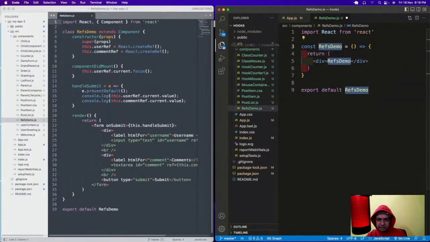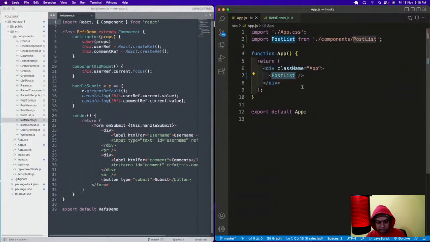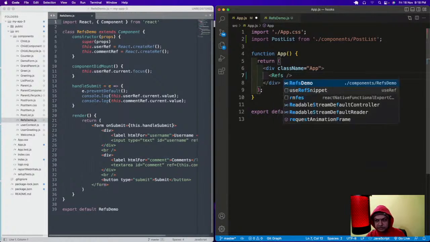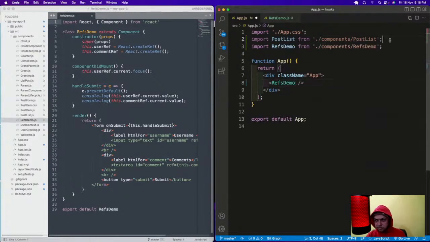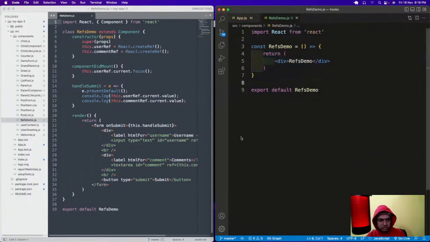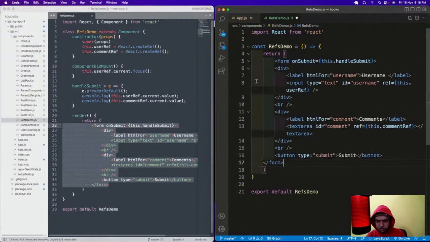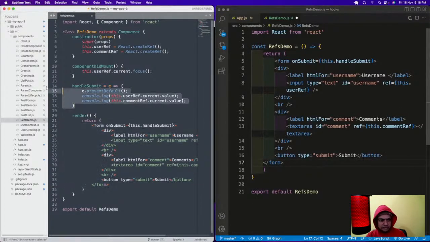Here again we have a different refs demo, and save it. I'm actually going to copy this code. This is just a form code.